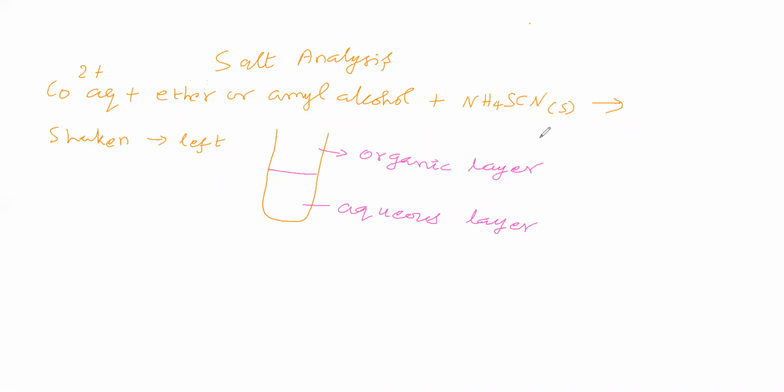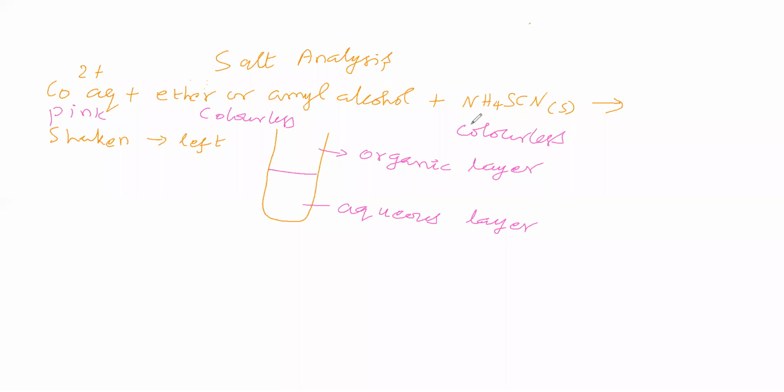Here, what is the color of each? This Co2+ aqueous is pink. Ether or alcohol is colorless. Ammonium thiocyanate is colorless crystals.